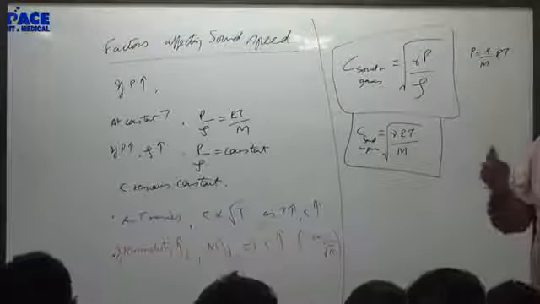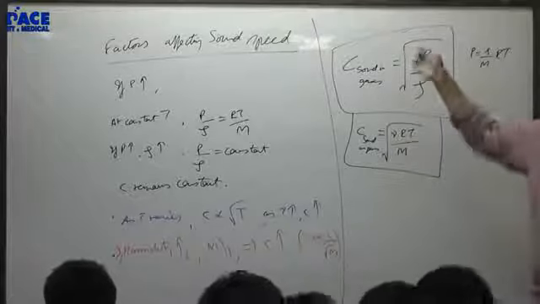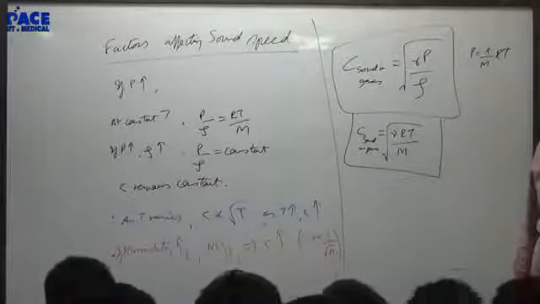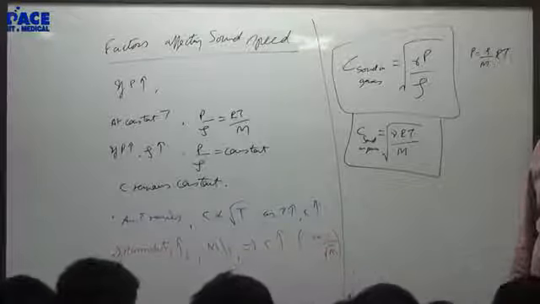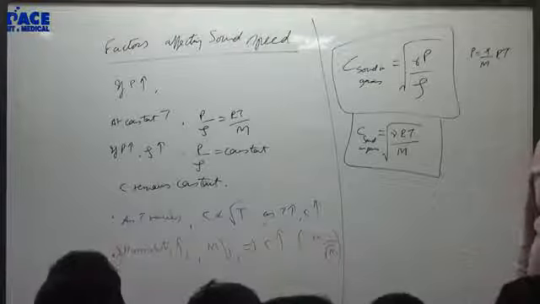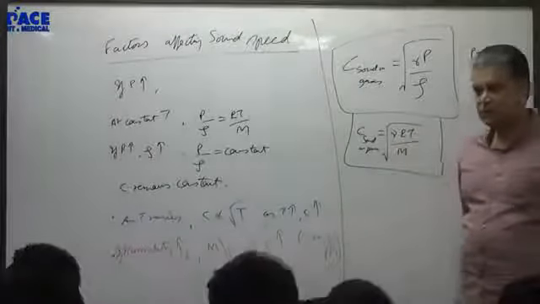So in open pipes and closed pipes, earlier we have been using C by 4L. That C is this only: gamma RT by M or gamma P by rho. You can make up some question by filling some gas in the open pipe and then asking what happens, etc. But no big deal. You can handle it. Right?